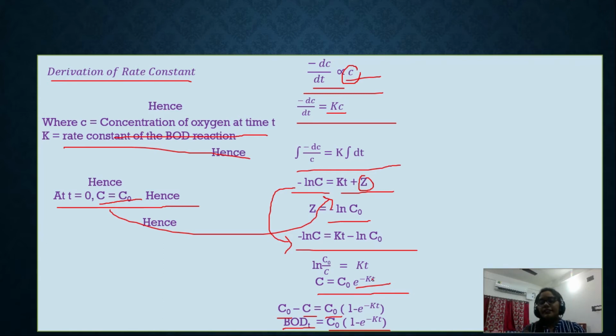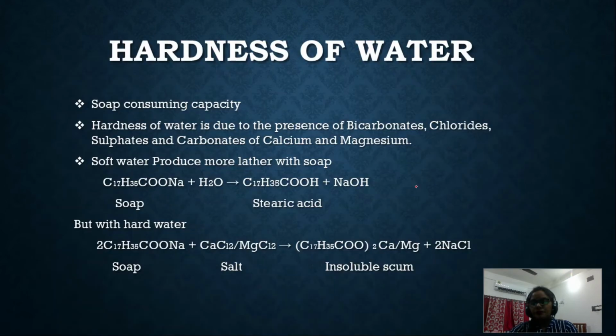This derivation is very important because you can have this type of question: prove that BOD at time t equals C0 into 1 minus e to the power minus Kt. Very important. So that's why I am repeating the derivation once again. Understand? So you have to practice this derivation very well.